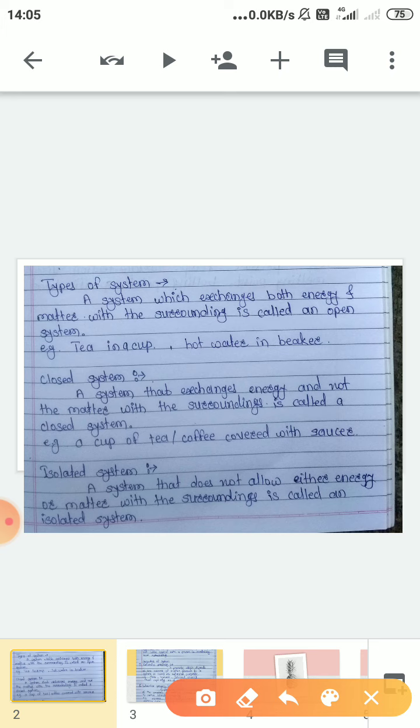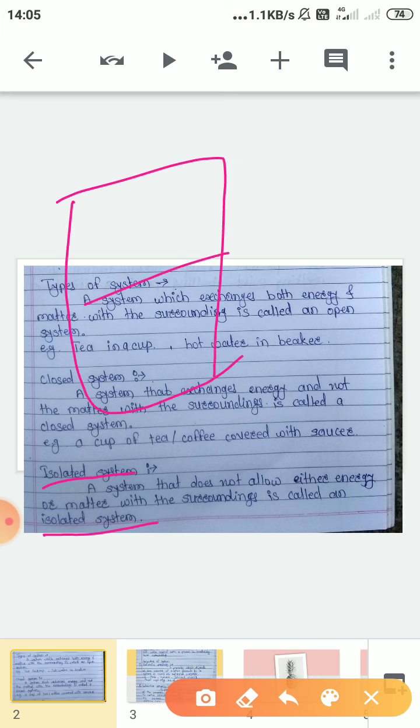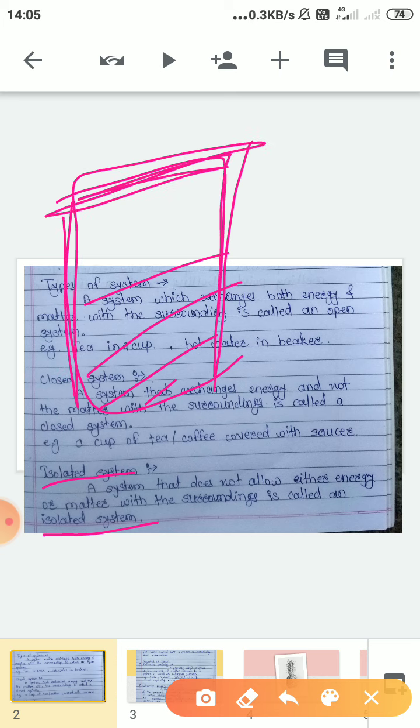And the third system is the isolated system. In an isolated system, the system does not allow exchange of energy or matter with the surrounding. Such a system is called an isolated system. The example of an isolated system is tea in a thermos flask. If we consider this one is the thermos flask.